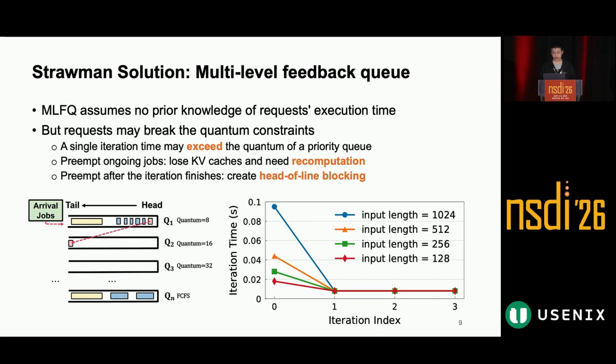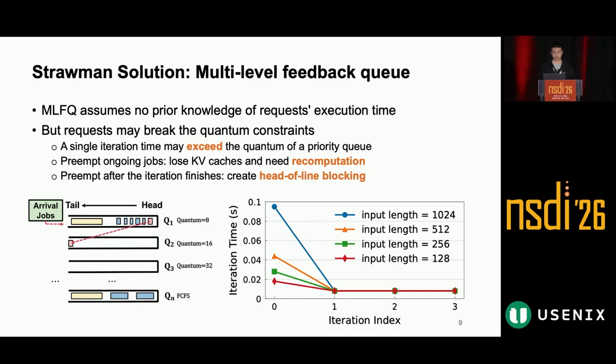A natural solution is the multi-level feedback queue, or MLFQ. MLFQ is designed for settings where we do not know job execution time in advance. A new job starts in the highest priority queue. If it keeps running and consuming its quantum, it is demoted to a lower priority queue. However, naive MLFQ does not fit LLM inference well.